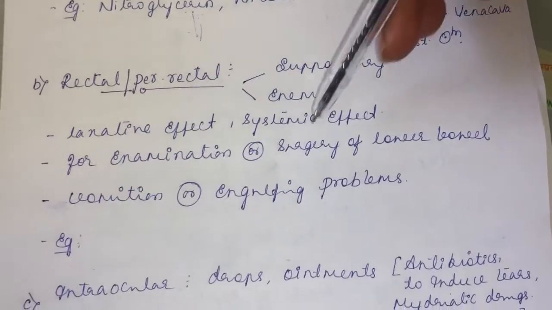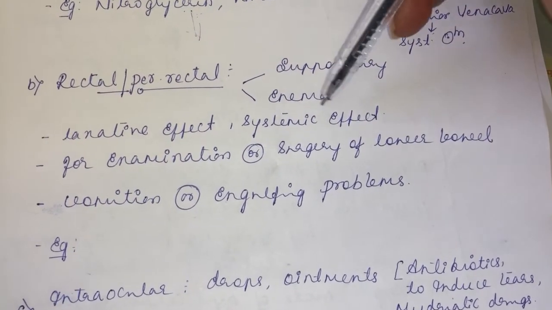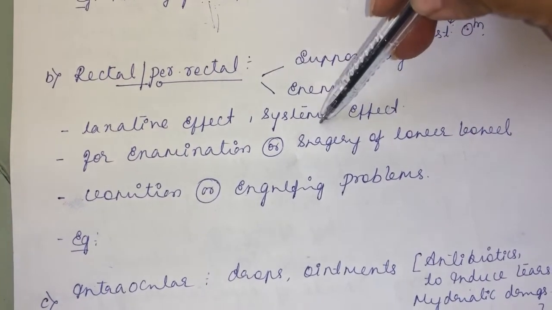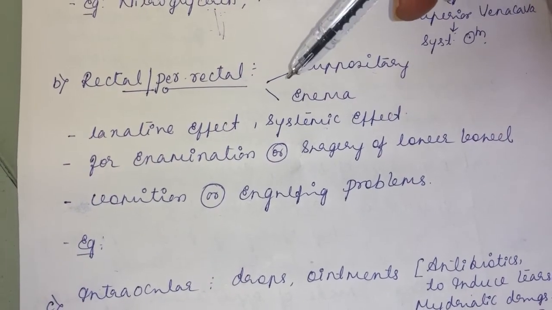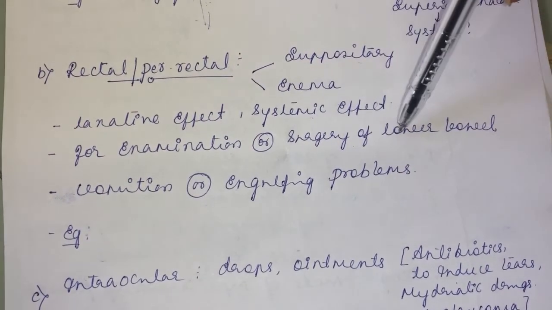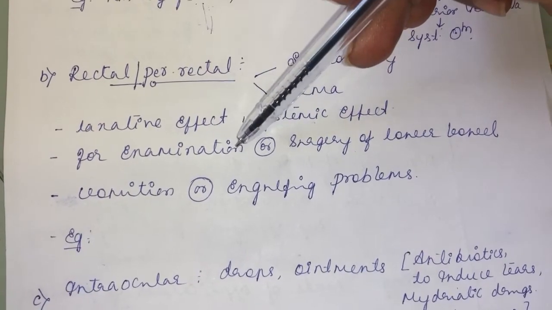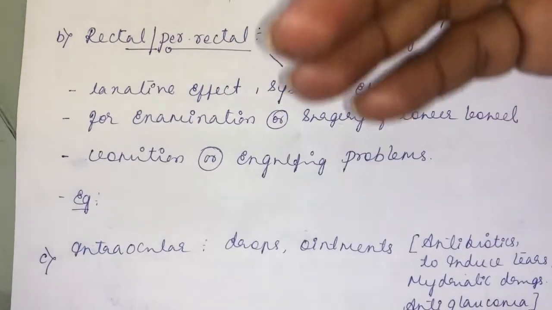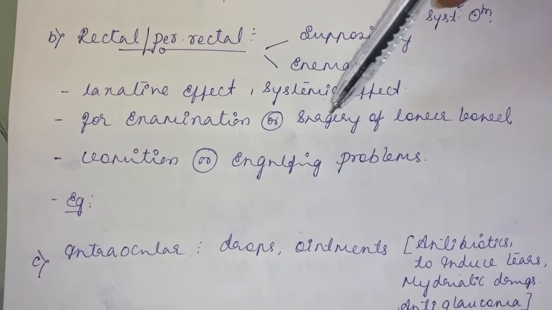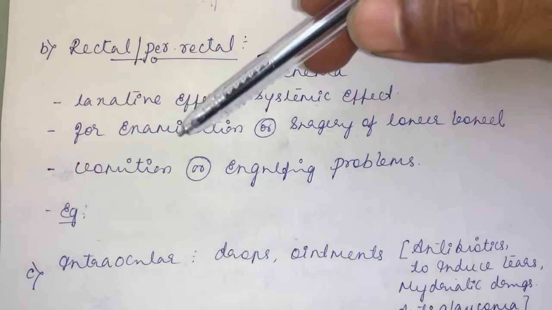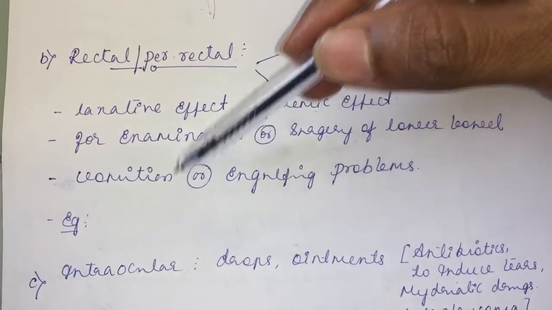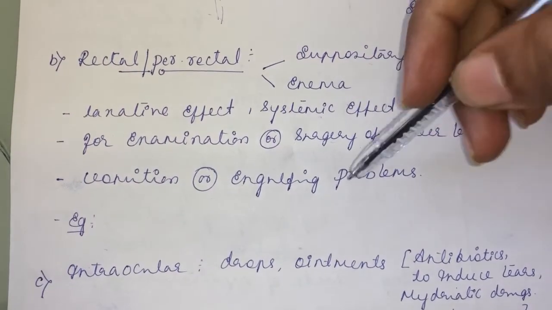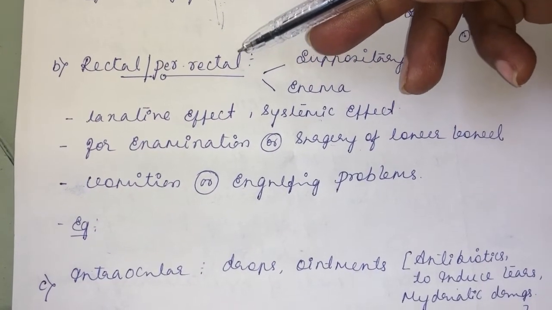Then rectal route, per rectal route. Suppository is given, enema is given. To produce laxative effect, to produce systemic effect, go for rectal or per rectal route. For examination or surgery of lower bowel, before examination or surgery, you give drug through rectal route. It will evacuate the lower bowel content, so that you can easily undergo examination or surgery of the lower bowel. If a patient is suffering from continuous vomition, or is having swallowing problem, esophagitis, some esophageal related problem, the preferred route will be the rectal or per rectal route.